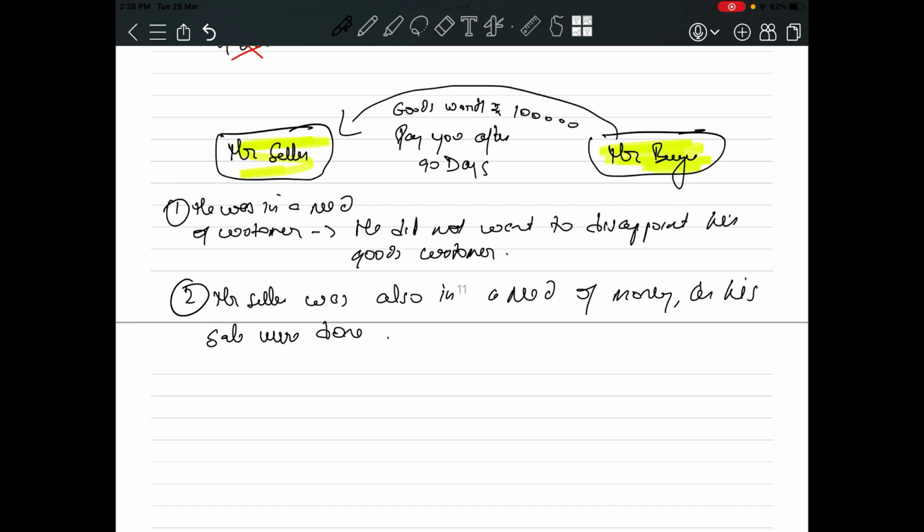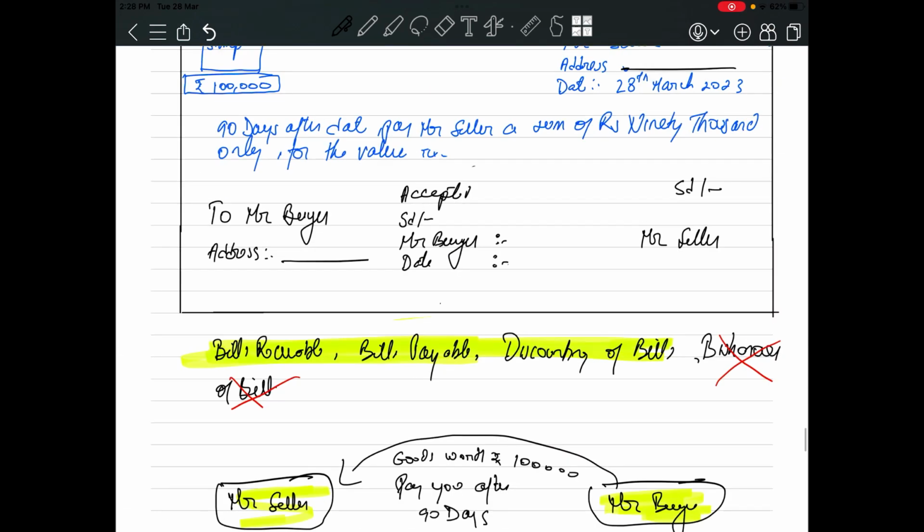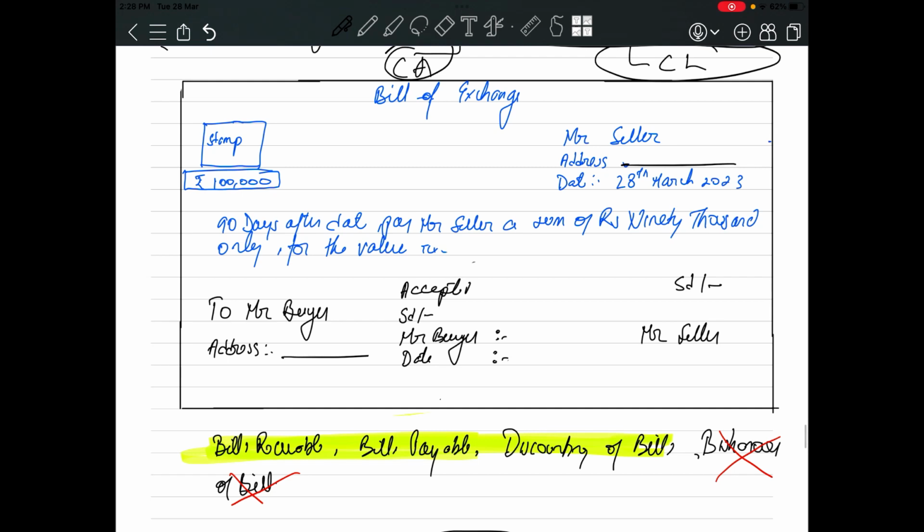Okay, now see, Mr. Seller was also in a problem. He also wanted to go for a cash sale, but he did not have any money. So he had an idea. He said, why not I draw a bill, which will be called a bill of exchange. See, what will Mr. Seller do? Mr. Seller will make a bill of exchange.